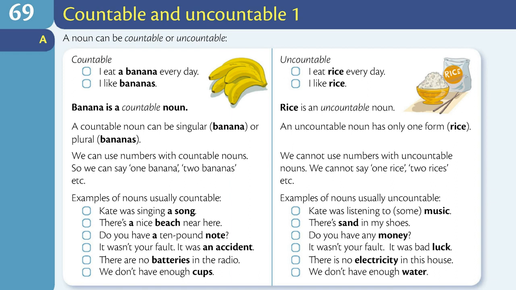Examples of nouns usually countable: Kate was singing a song. Examples of nouns usually uncountable: Kate was listening to some music. There's a nice beach near here. There's sand in my shoes. Do you have a £10 note? Do you have any money? It wasn't your fault. It was an accident. It wasn't your fault. It was bad luck.